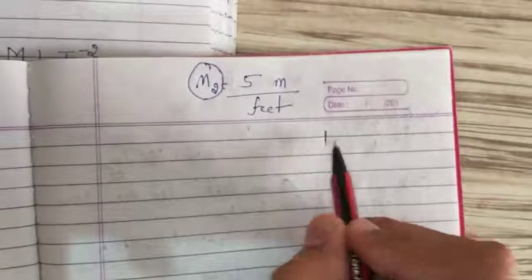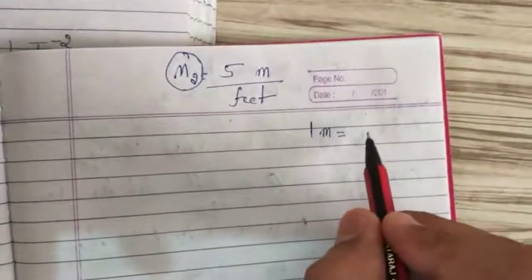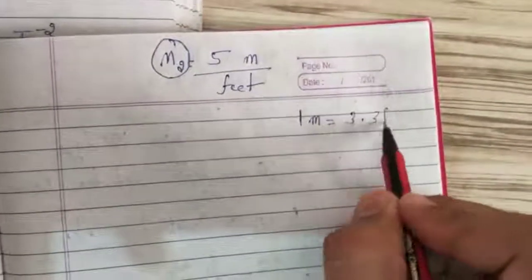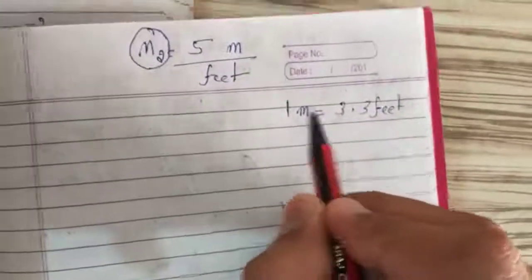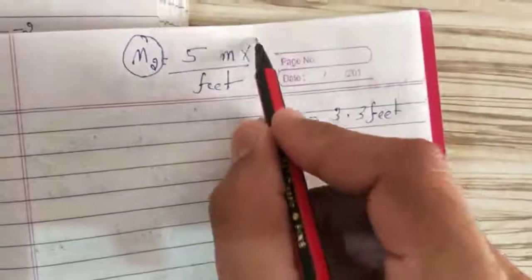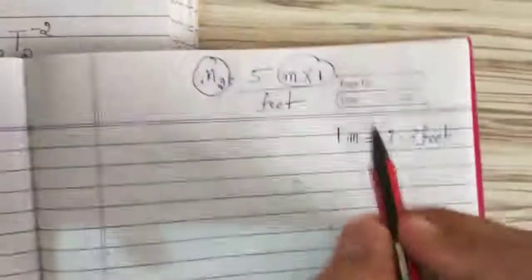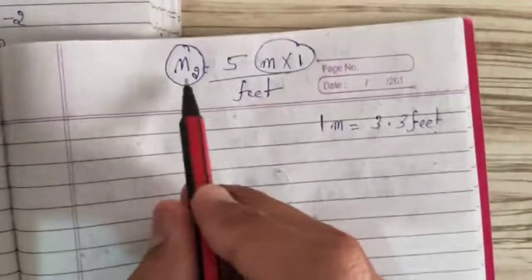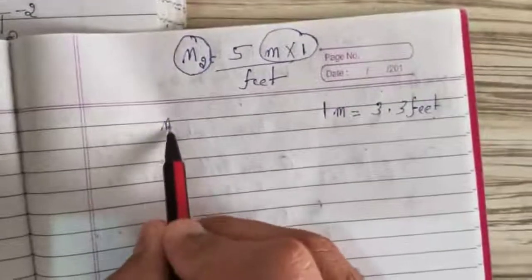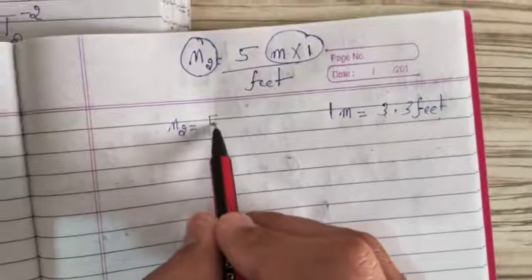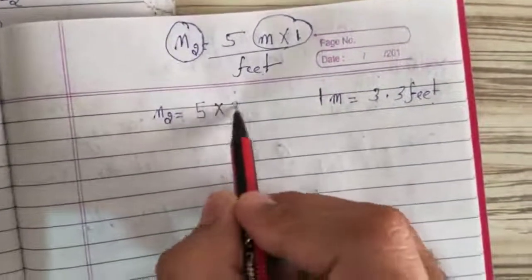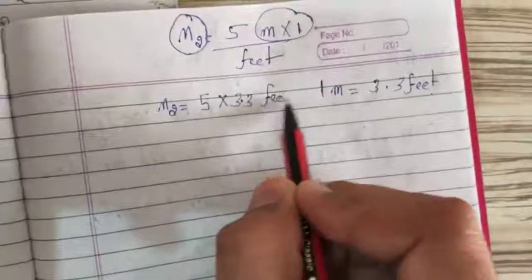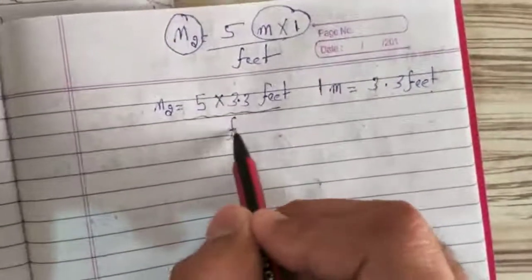You must know in 1 meter how many feet are there. Suppose 3.3 feet are there. So you will put the information here: 1 meter is equal to 3.3 feet. Feet will cancel with feet. You are going to get the value of n2. n2 is equal to 5 into 3.3 feet upon feet.